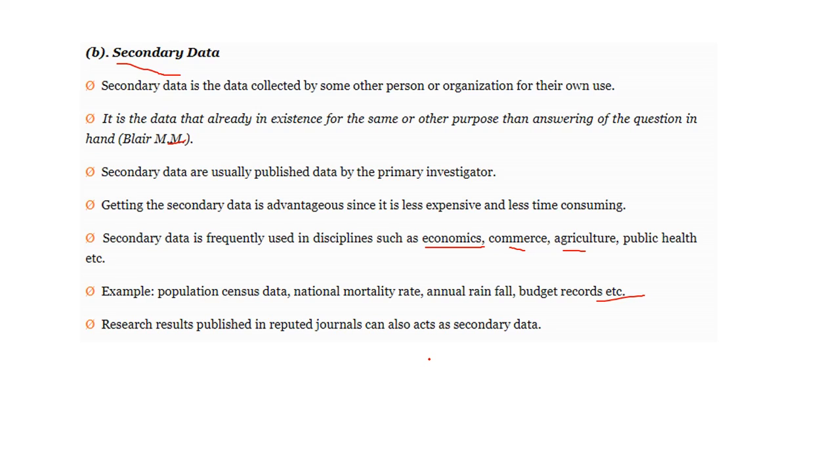Ways of collecting secondary data: published and unpublished sources. Under published sources we have different types, and under unpublished sources, if you take PhD scholars' theses, journals and so on, all these also come under secondary data.